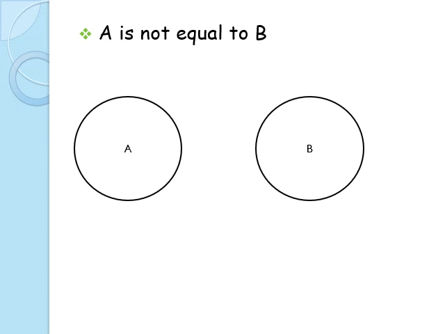A is not equal to B. Okay, or it can also be said as no A is B. So here we see two different Venn diagrams which are not connected, which are not touching each other at any end or at any edge or at any point, because we have to show that A and B are absolutely not related. A is not equal to B. The conclusion is that no B is A and no A is B.